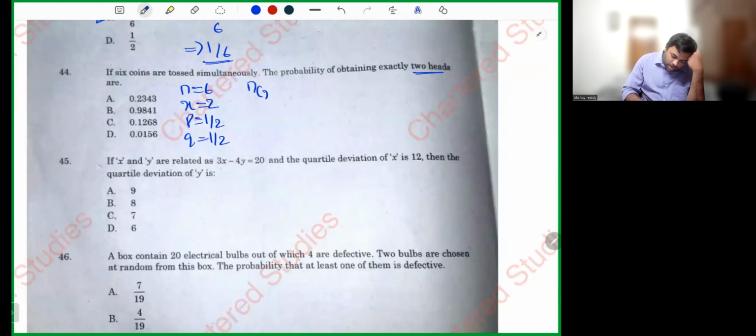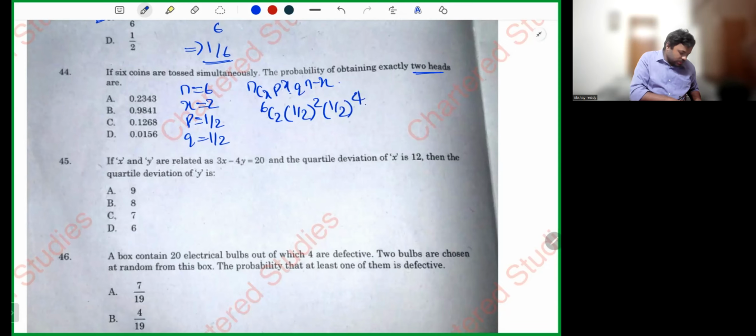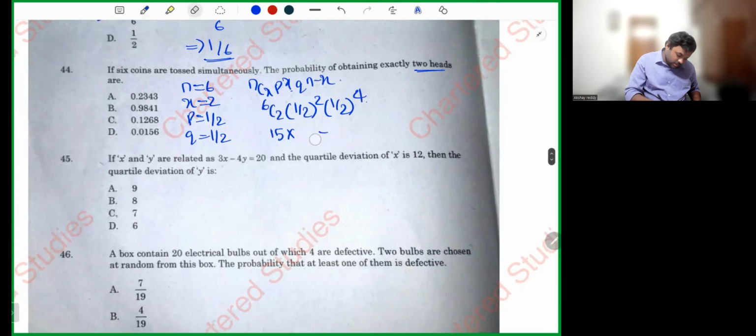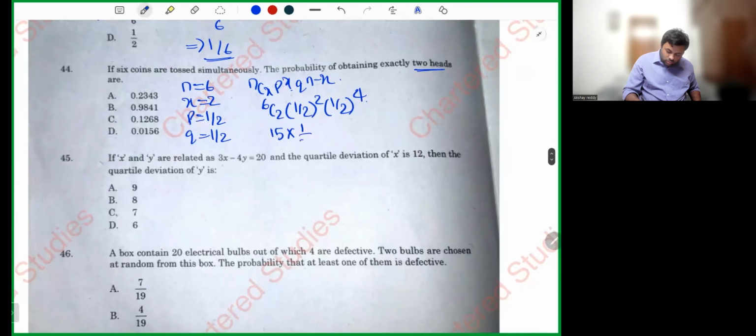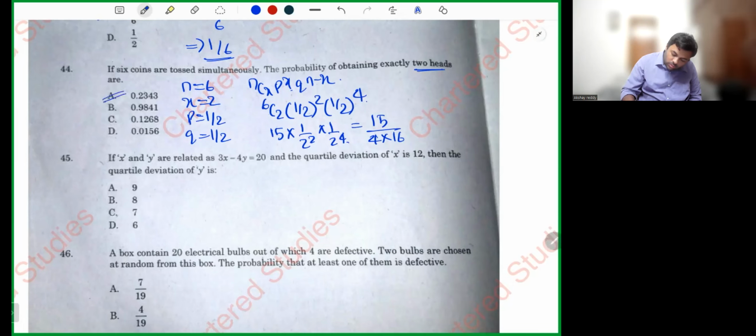nCx into p power x into q power n minus x. 6C2 into 1 by 2 whole square into 1 by 2 power 6 minus 2, 4. What is 6C2? 6 into 5 divided by 2, 15 into 1 by 2 square into 1 by 2 power 4. 15 divided by 2 power 6, 2 power 4 is 16, so 15 divided by 64. 0.2343.